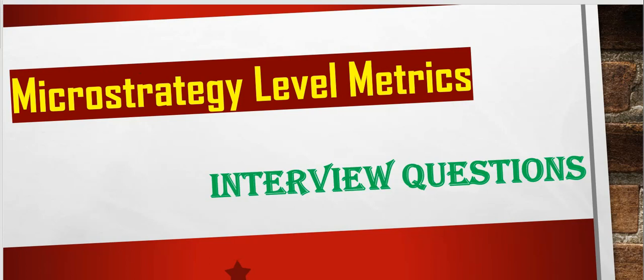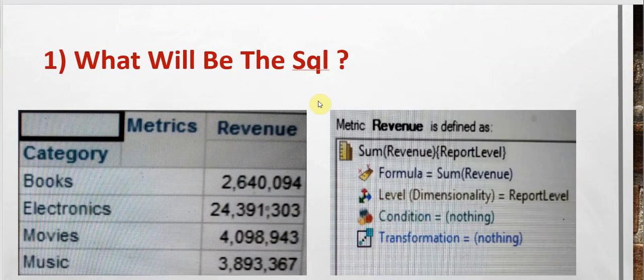So let's get started. The first question is: what will be the SQL? We have an attribute, category, which has books, electronics, movies and music and the corresponding revenue. The revenue metric has been created from the fact revenue by using the formula sum of revenue. The level, the condition and transformations are kept as default.